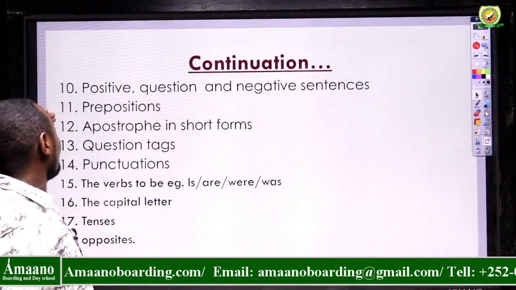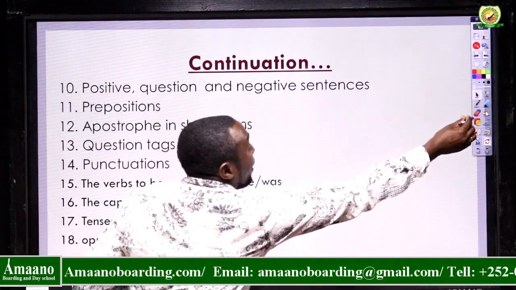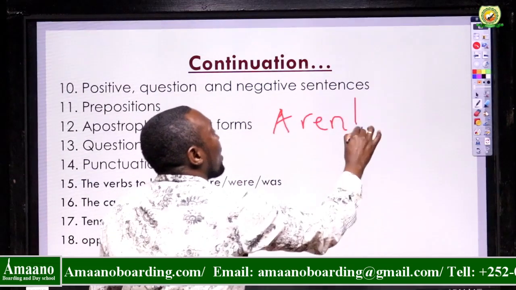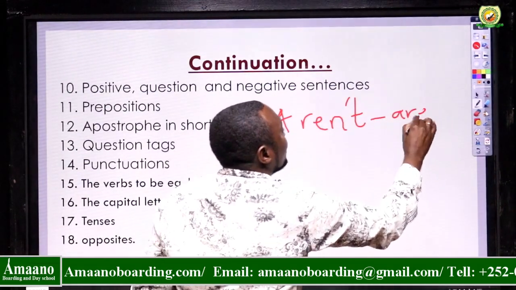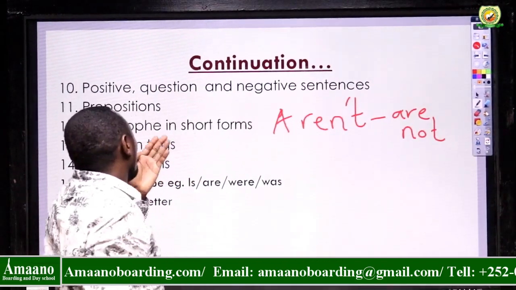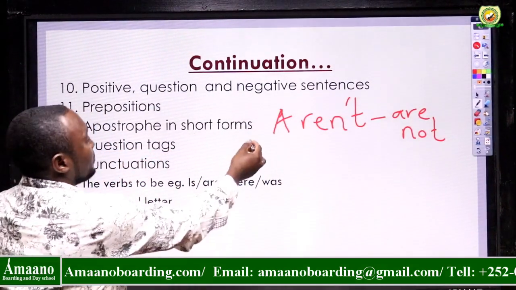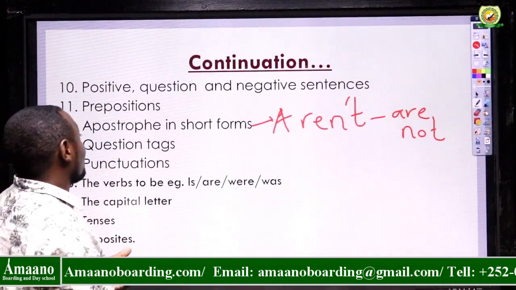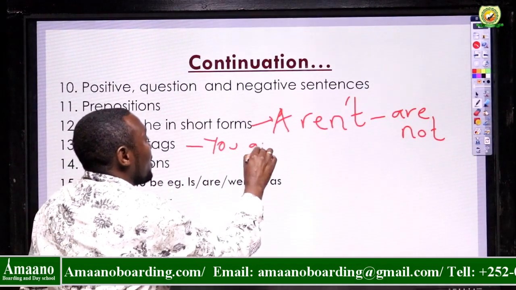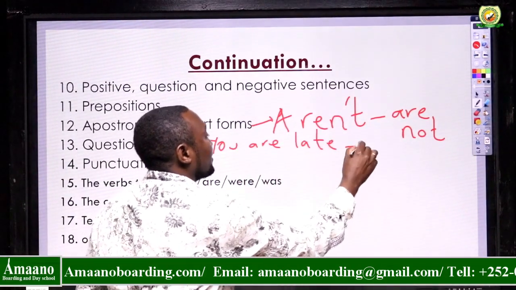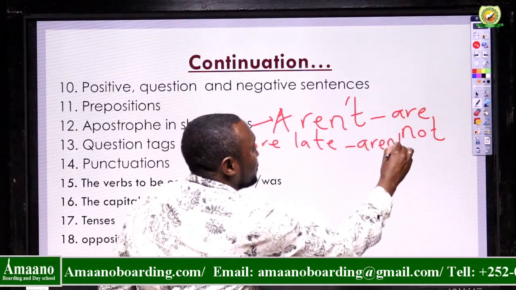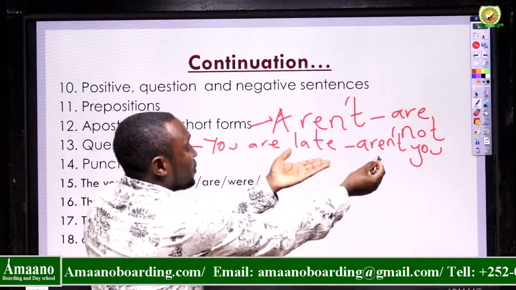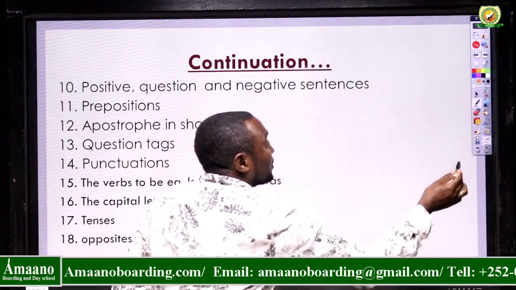Prepositions, we've already done prepositions. Apostrophe in short forms, for example, just writing words in short form, aren't instead of are not. So short forms, they are also called contractions. Question tags, we have already done question tags before. You are late. This is an example. Aren't you? Please go to your notes, read the notes. You'll find that this is positive, so this should be negative. So you'll find that in the notes.